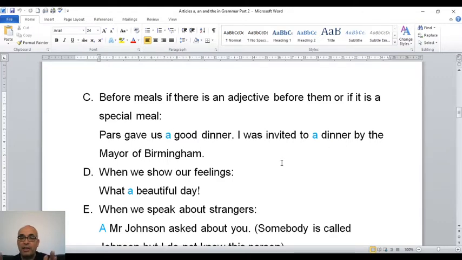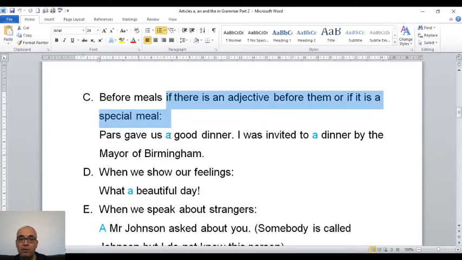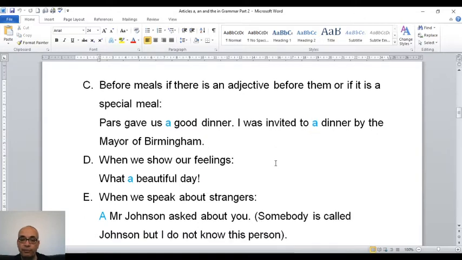But a dinner means a special dinner. It doesn't mean any dinner. So, I was invited to a dinner by the mayor of Birmingham. Mayor is like president or manager, but we don't say manager or president, we say mayor. So a dinner means a special dinner. Again, if there is an adjective before a meal, or if it is a special meal, I use a. And I put the answers for you in blue.